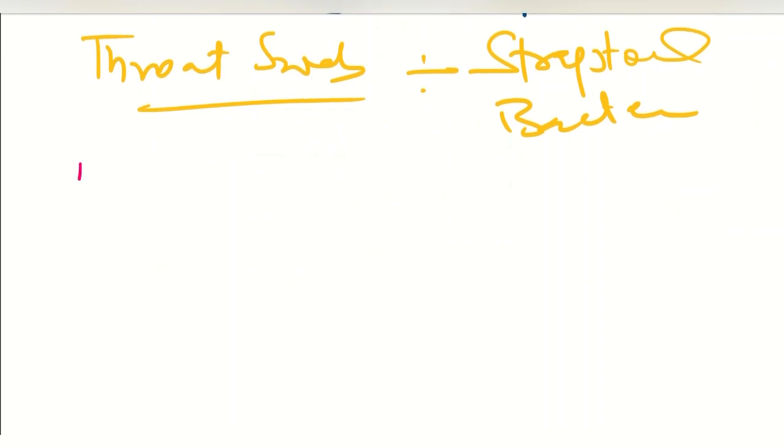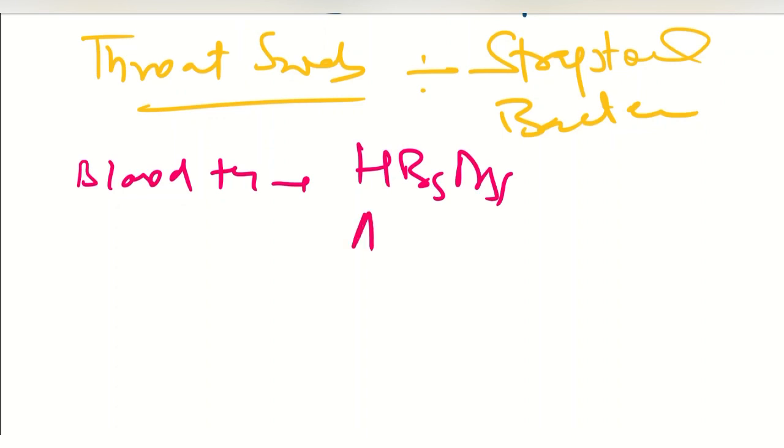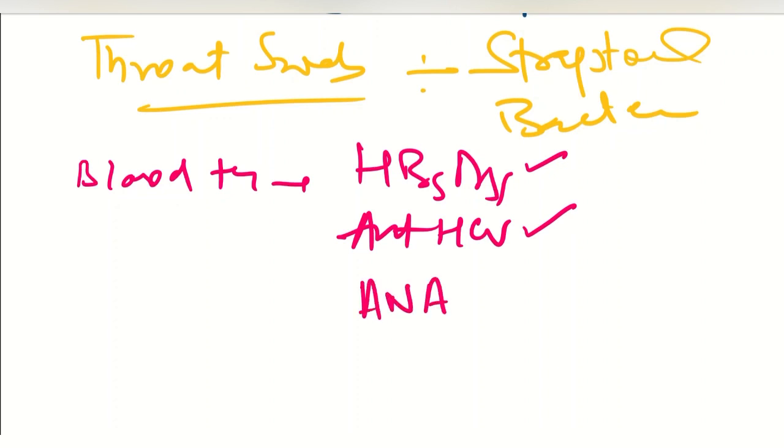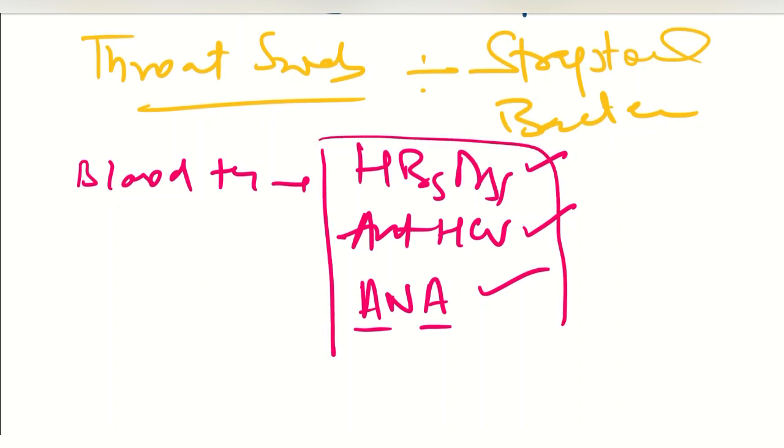For example, we can do a blood test to diagnose hepatitis B antigen, and to diagnose hepatitis C, that is we can do the anti-HCV. Hepatitis B, C, and we can also look for autoimmune disease by doing tests like anti-nuclear antibody testing. So these are the other tests to diagnose some other causes of acute glomerulonephritis.